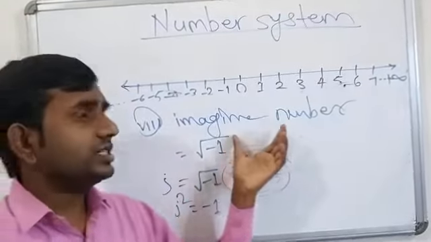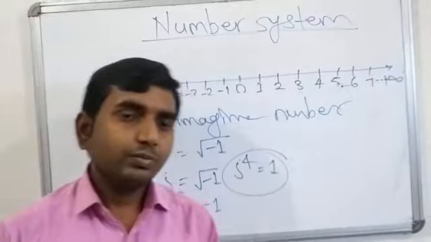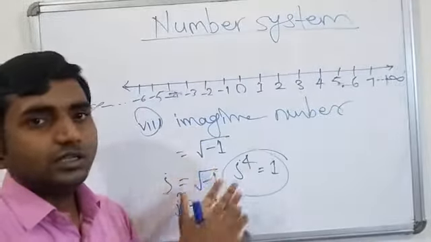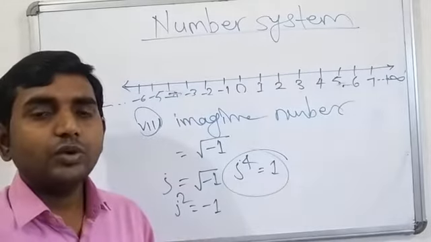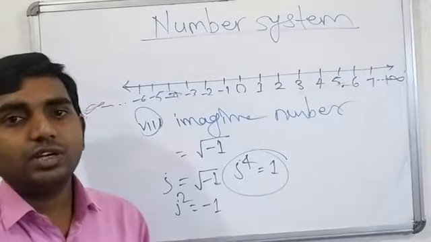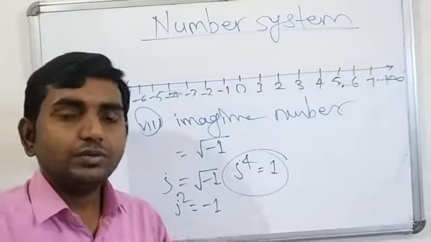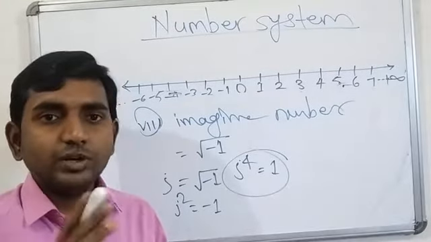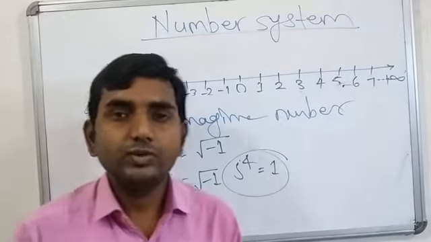I hope that you understand the number system. In the next video, we will study the next part: how we identify whether a given number is rational or irrational, and how we can change a rational number into the form of p by q, everything. Okay, thank you students.